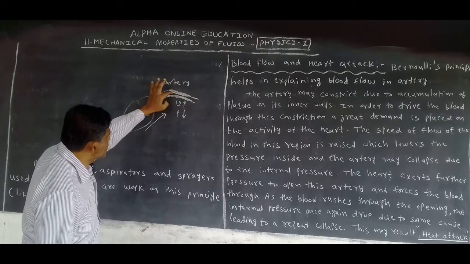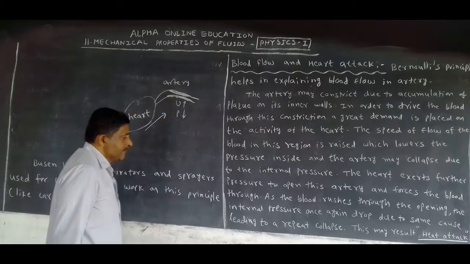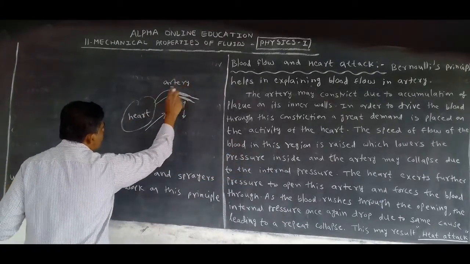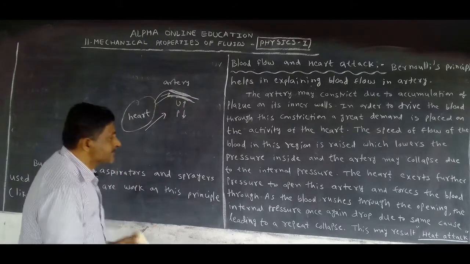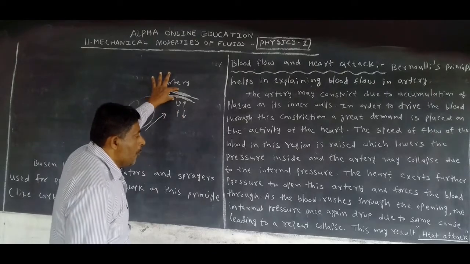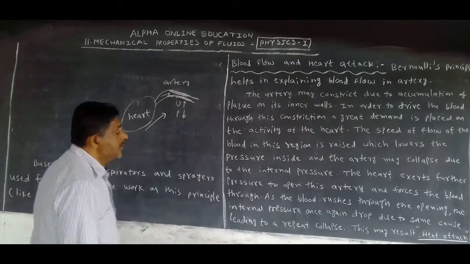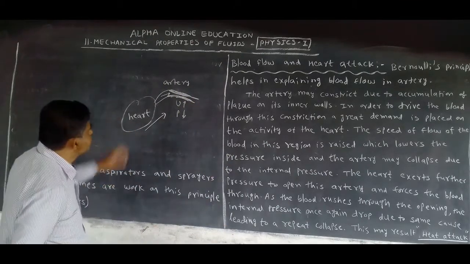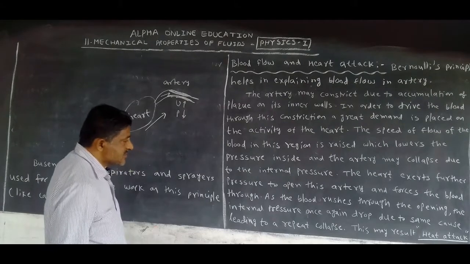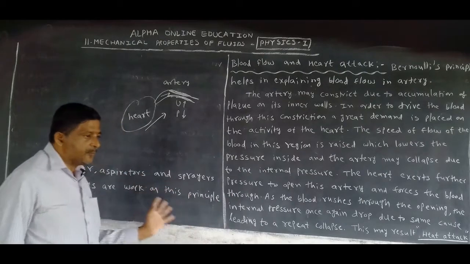Cholesterol is already formed, but to make the blood flow, the pressure is increased. As the blood rushes through the opening, when it is pushed, it opens. The internal pressure once again drops due to the same cause. When it is open, the internal pressure decreases again due to the same cause, leading to repeated collapse.